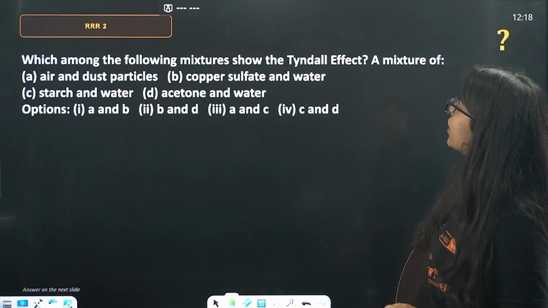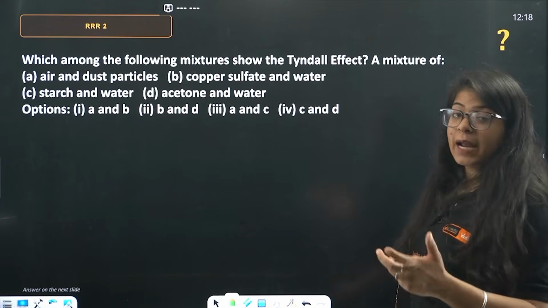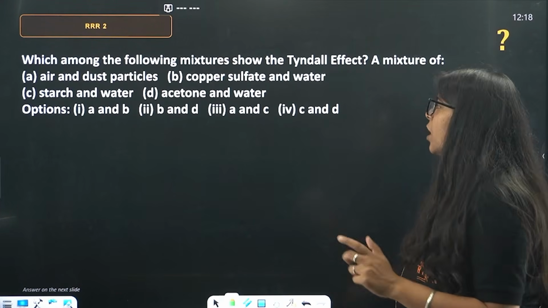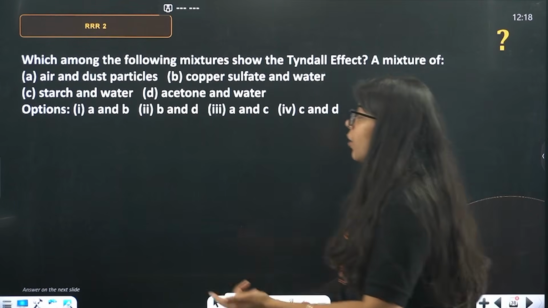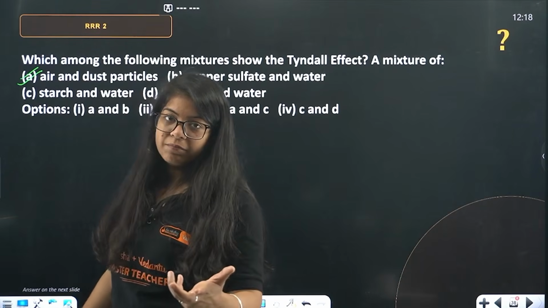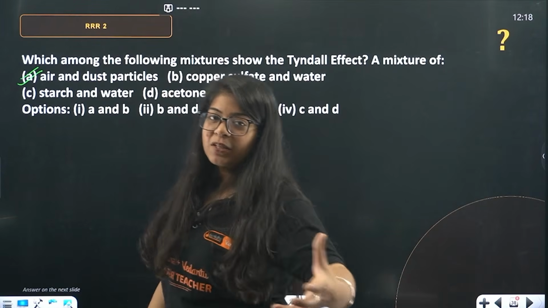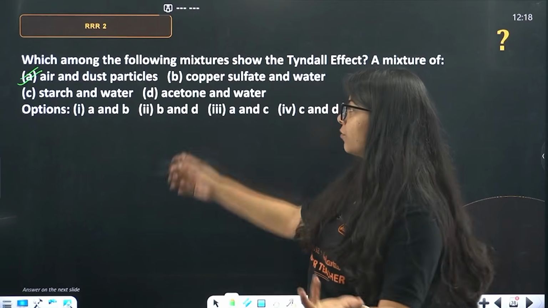Which among the following mixtures show the Tyndall effect? A mixture of air and dust particles. Copper sulfate and water. Starch and water. See, now air and dust particles, they obviously show the Tyndall effect. We just studied, right? There are so many particles, the path of the beam is visible and hence the sky looks hazy. So, of course they do.